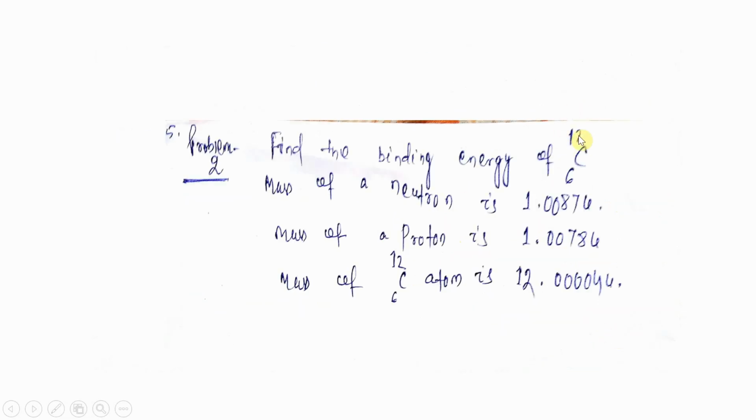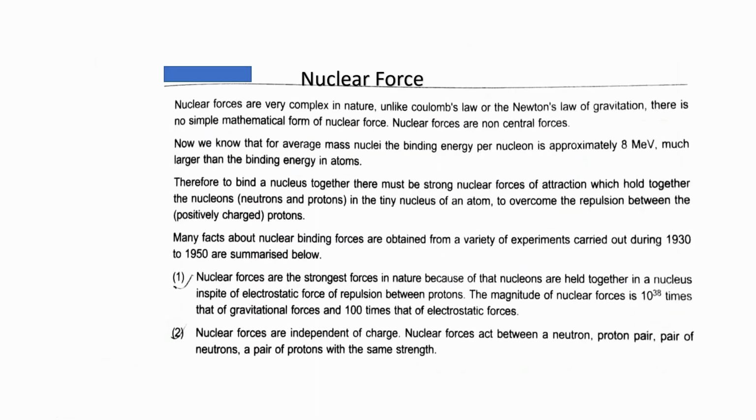Then come to the most important topic, that is the nuclear force. You have already observed 4 basic forces in nature, that is strong interaction, weak interaction, gravitational interaction and electromagnetic interaction. Gravitational interaction you already know.